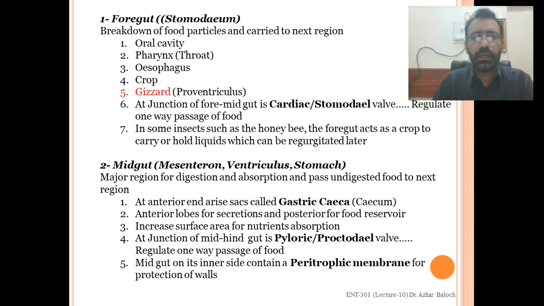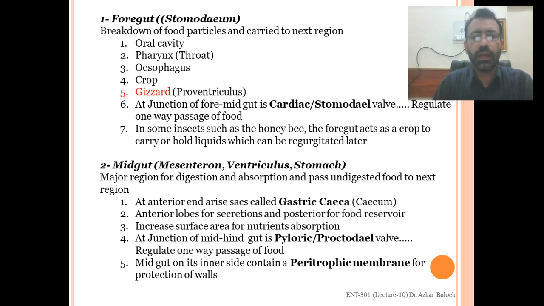The second part is the midgut, also known as mesenteron, ventriculus, or the stomach of the insect. It is the major region for digestion and absorption, and passes undigested food to the next region. So we can say that digestion and much of the absorption of food takes place in the midgut, or mesenteron, or stomach.